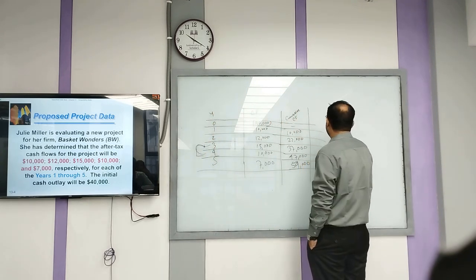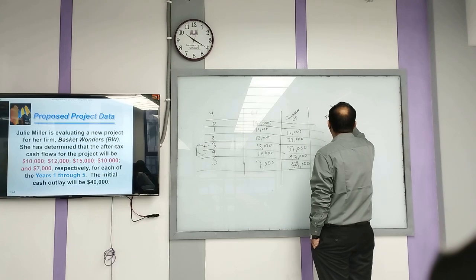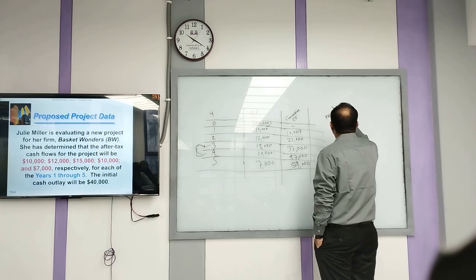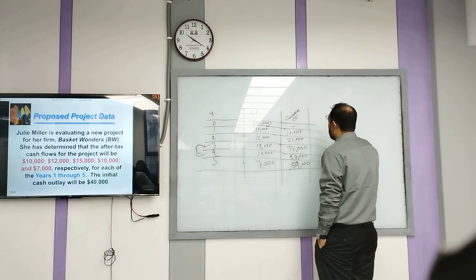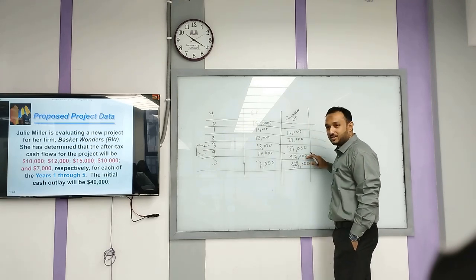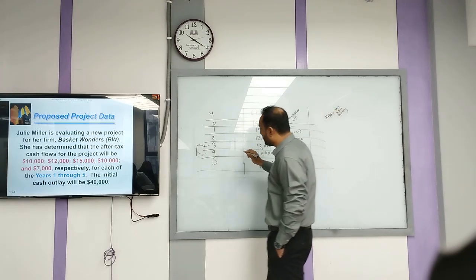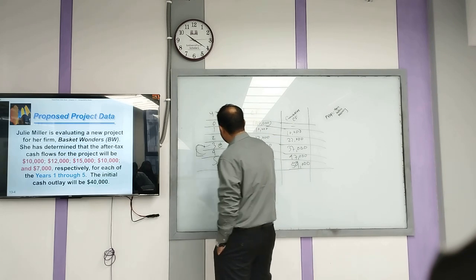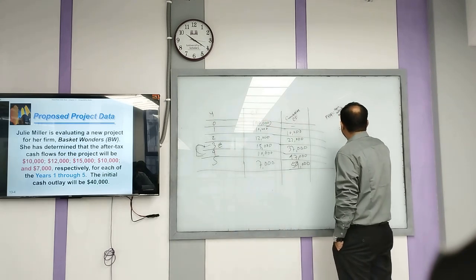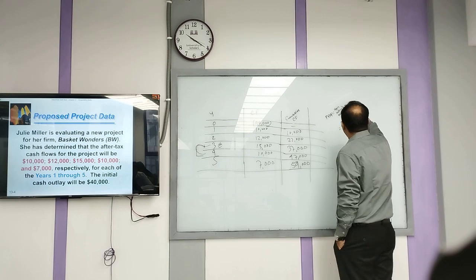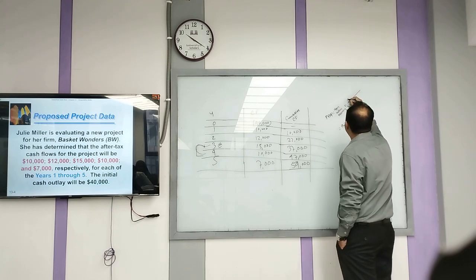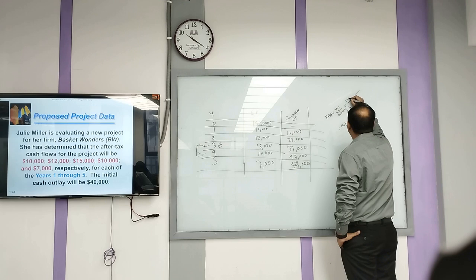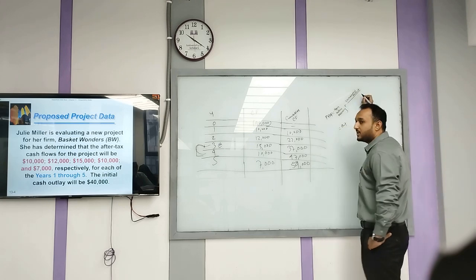Here the amount is fully recovered in year 4, right? So what is the year before that? 3. So that will be your A. Then you have to add the unrecovered amount. How do we find the unrecovered amount?